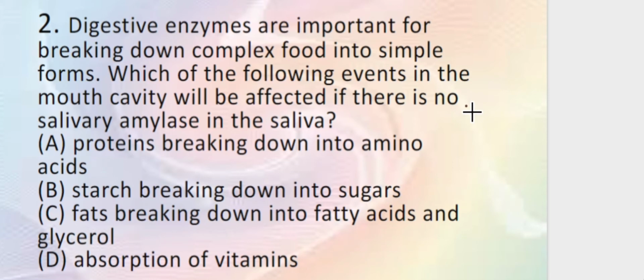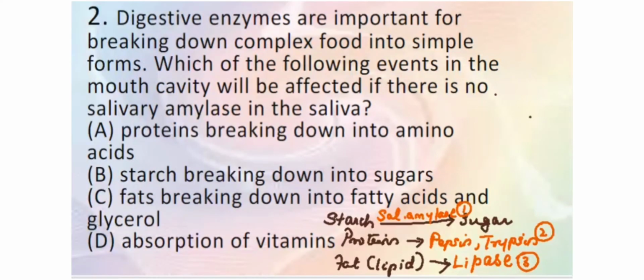Now the second question is, digestive enzymes are important for breaking down complex food into simple forms. Which of the following events in the mouth cavity will be affected if there is no salivary amylase in the saliva? In class 10, you are studying only 4 enzymes, though there are many. First is salivary amylase, which is present in the saliva and converts starch into sugar. So one thing to remember here is, in the mouth, starch is getting converted into sugar. If you write glucose, it's wrong, because the final conversion happens only in the small intestine.